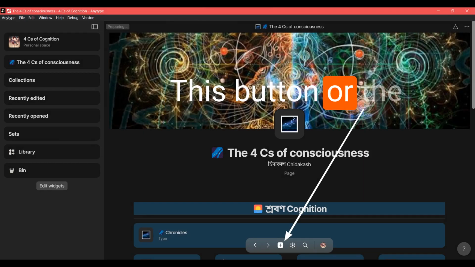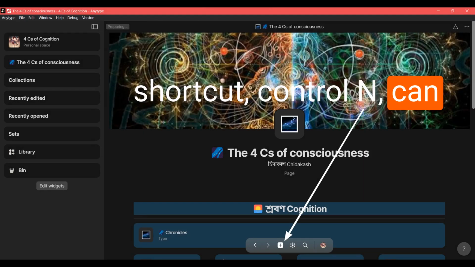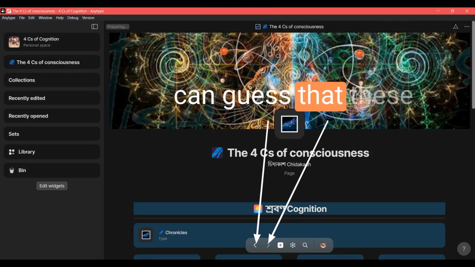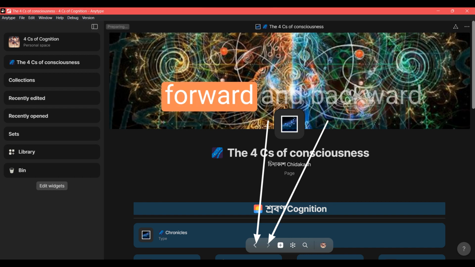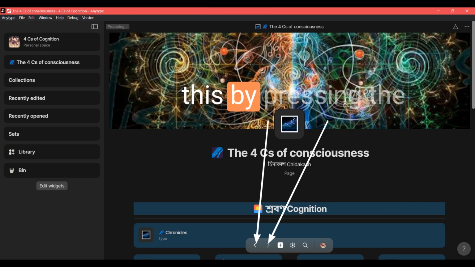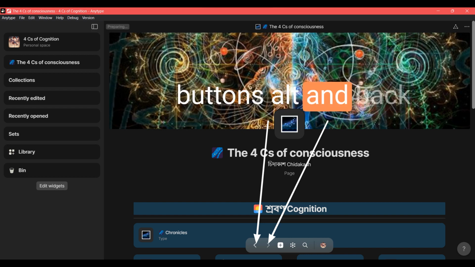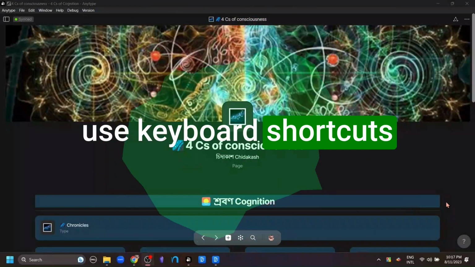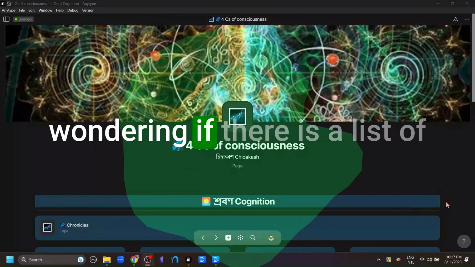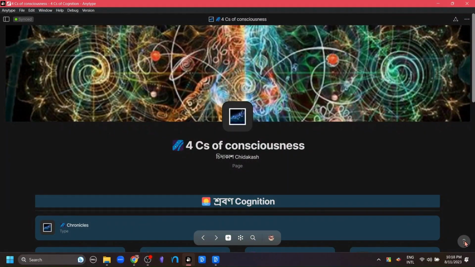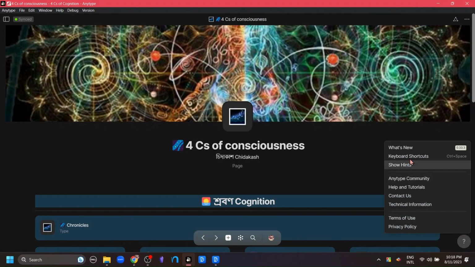This button or the shortcut Control N can create a new object, and also maybe we can guess that these buttons help us move forward and backward into our work history. We can also accomplish this by pressing the buttons Alt and back arrow or Alt and forward arrow on our keyboard. Now, if you're like me and use keyboard shortcuts a lot, you must be wondering if there is a list of these shortcuts somewhere. And the answer is yes. It's in this question menu at the bottom right-hand corner.